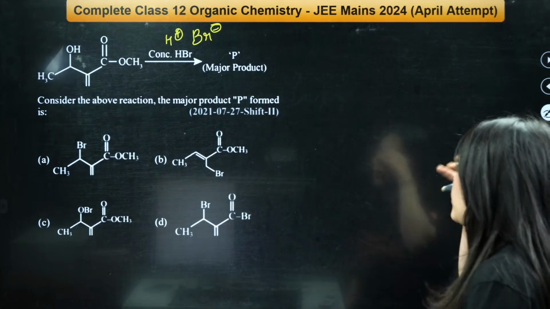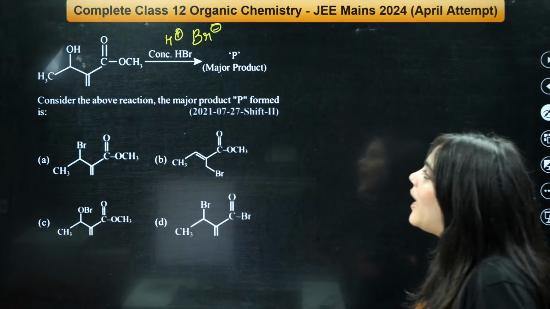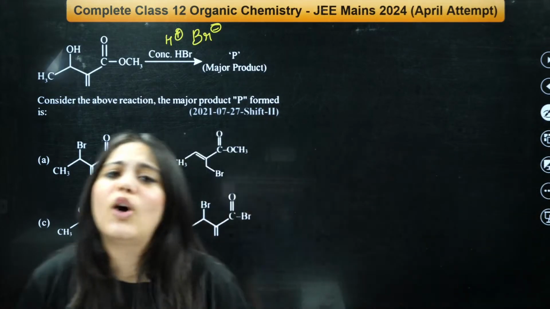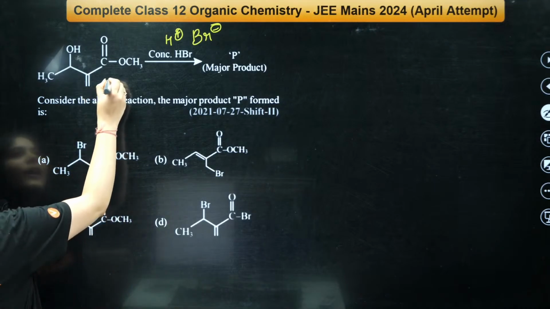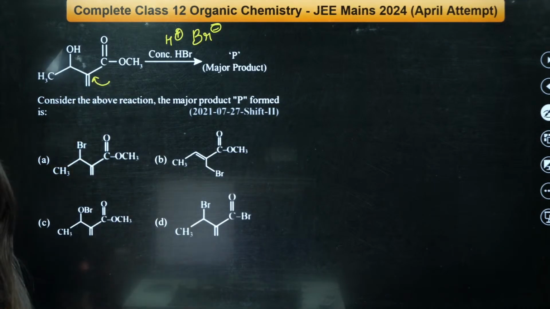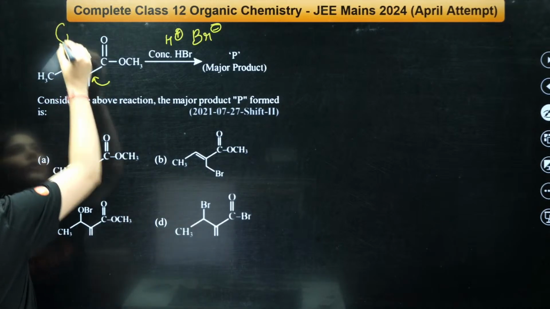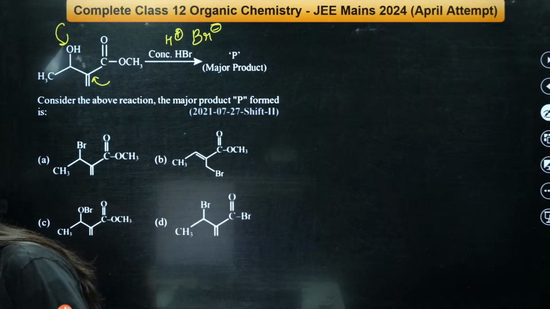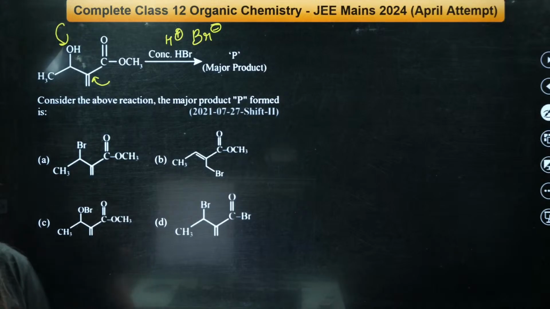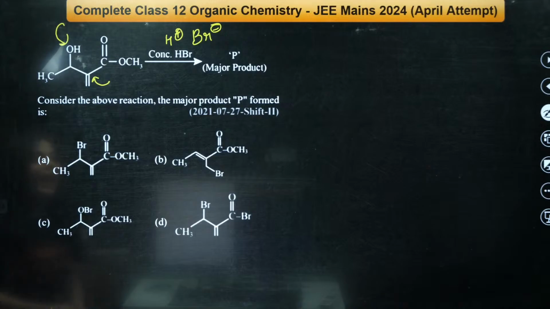Chalo, let us try to do this question. Where do you think the H plus will attack first of all? We have so many attacking groups over here. We have an alkene over here, right? We have an OH over here. Where do you think the H plus would attack first? Answer me, I'm looking at the chat box. Will it attack on the alkene or on that thing, or on that?